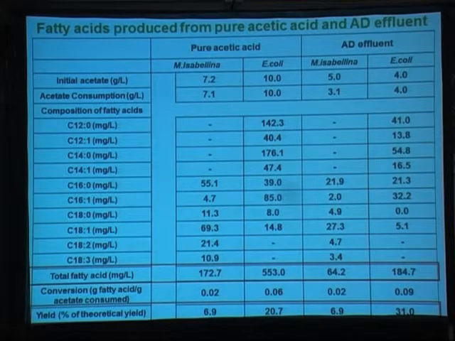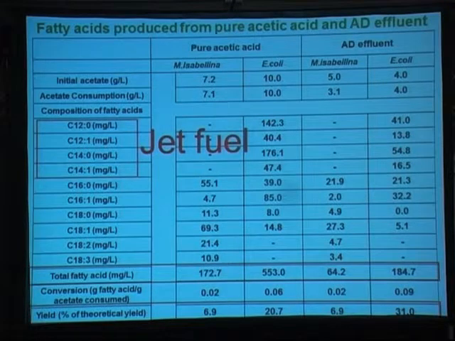The most exciting result is that if we look at the fatty acid profile, when we use the E. coli grown on this AD waste or acetic acid, the chain length of the fatty acid is much shorter than the normal fungi species. We know that biodiesel from plants or from animal fat has pretty long chains. They are 18 to 22 carbons. So you can only use it as biodiesel. But our majority carbon length actually falls into the medium chain fatty acid range,